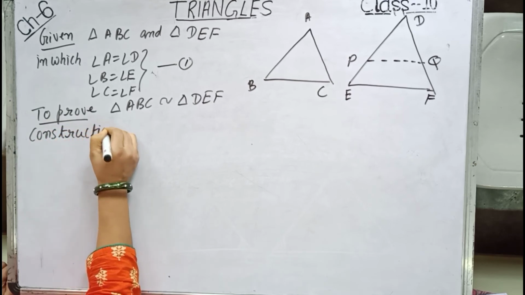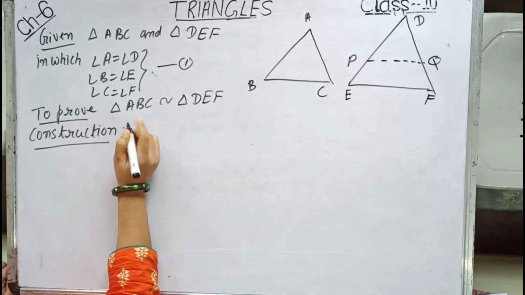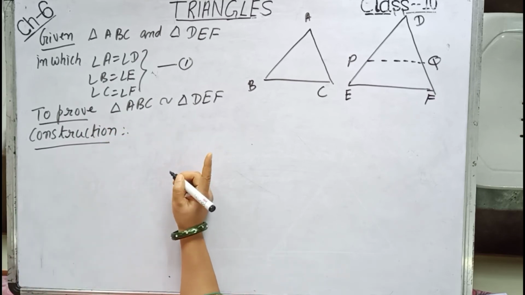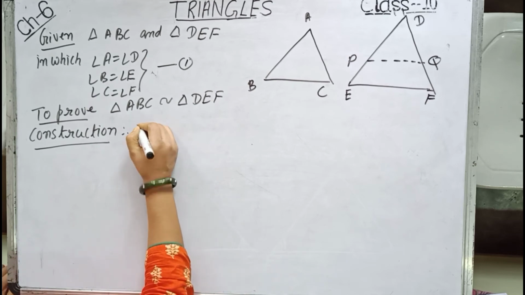Now this construction, in all the three criteria of similarity, if you prove them, the same construction is followed. So draw the construction.